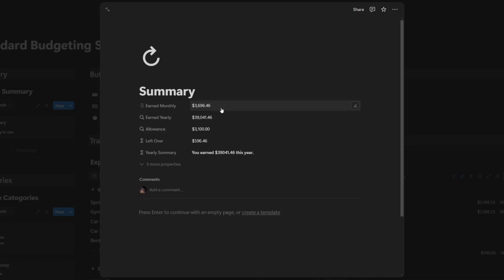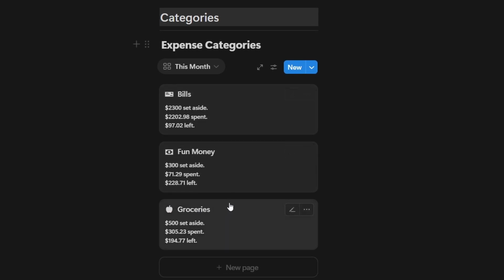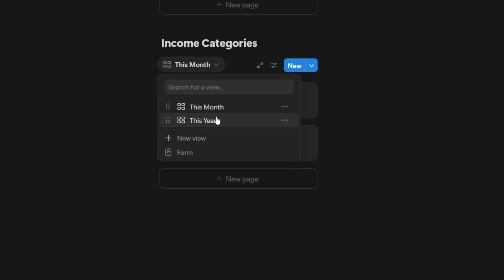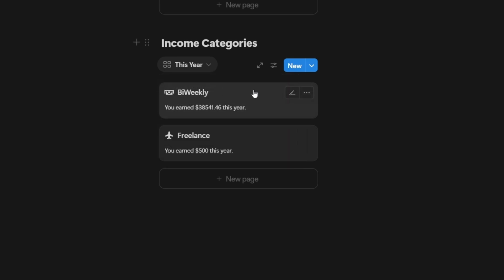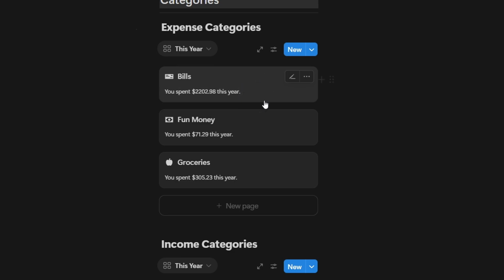You have a summary up here that calculates your allowance that you have set for each category, adds it all up, puts it all right here, and it calculates how much you've earned in the month and subtracts that and tells you how much you have left over to add to even more allowances. It also calculates how much you have earned in the month, and you can sort each of these by how much you have earned in the year and how much you have spent in the year on each category.